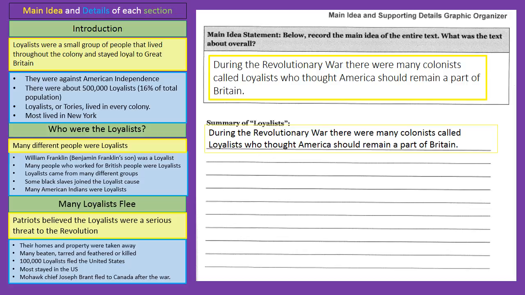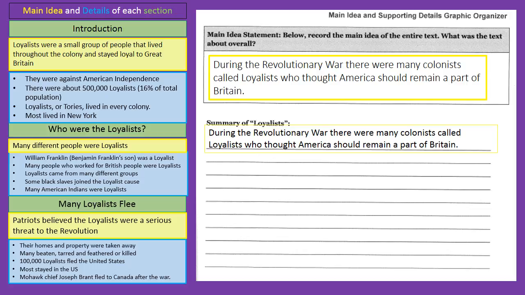Alright, now that we have the first sentence of our summary, we're going to use the information on the left-hand side to help build the rest of the summary. So we want to make sure to include a lot of the information, but it doesn't have to include all of the information, just what we think is the most important. So let me start by rereading that first sentence. During the Revolutionary War, there were many colonists called Loyalists who thought America should remain part of Britain.